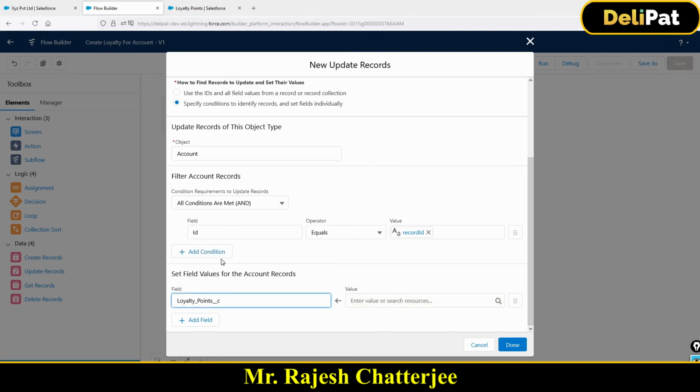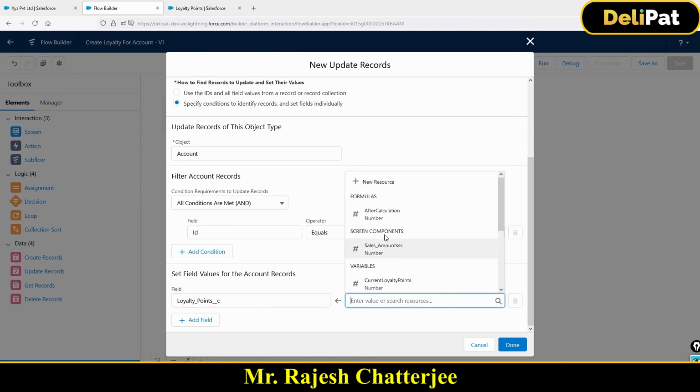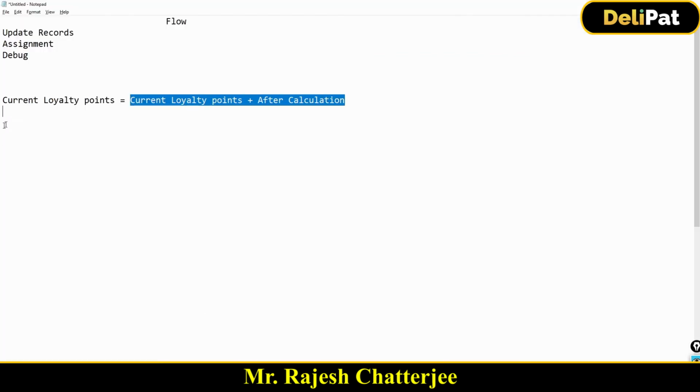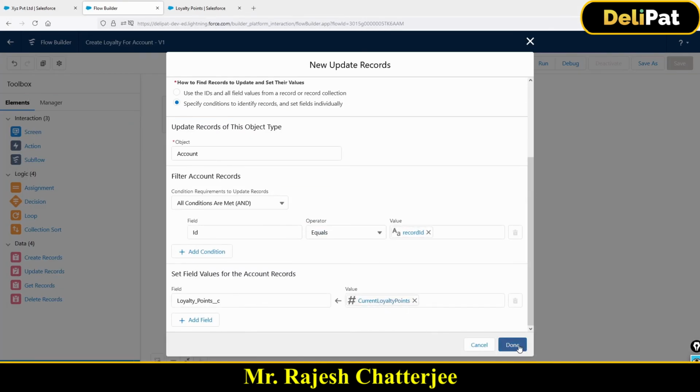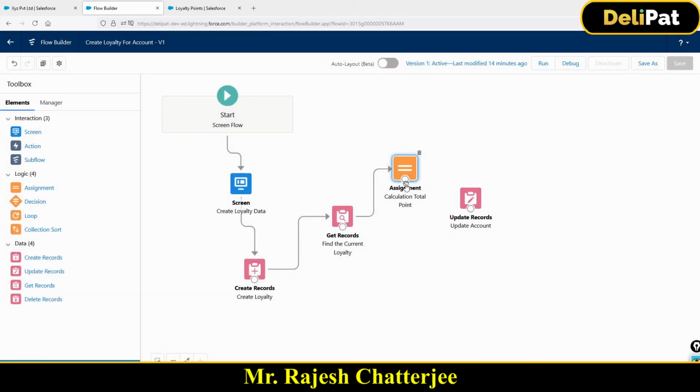I've selected this, and you want to update this field value with what? So if you remember, the current loyalty points. What is the value of current loyalty points? The current loyalty points value is current loyalty points plus the after calculation points. Correct? This is the value. I'm done. Everything is set.